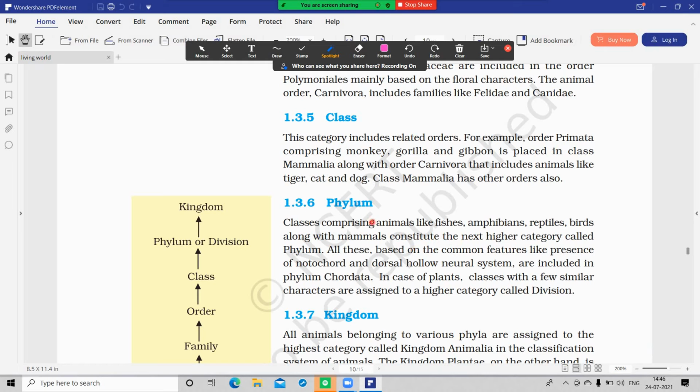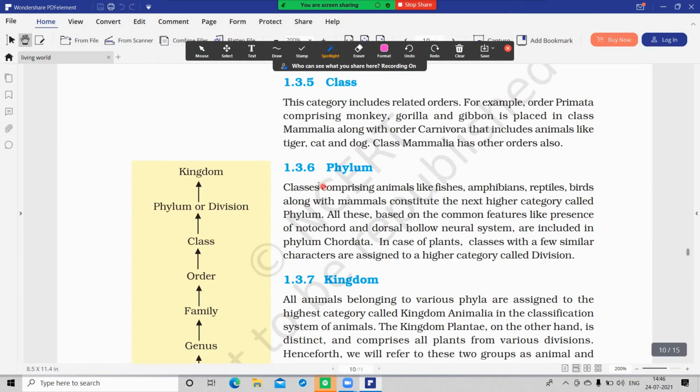Next we are moving to another category, phylum. Classes: fish is a class, amphibians are a class, reptiles are a class, birds are a class. We will learn this in the animal kingdom. Mammals also come under the classes category.